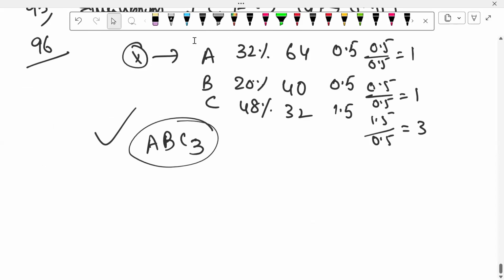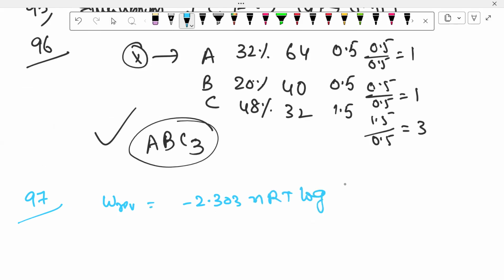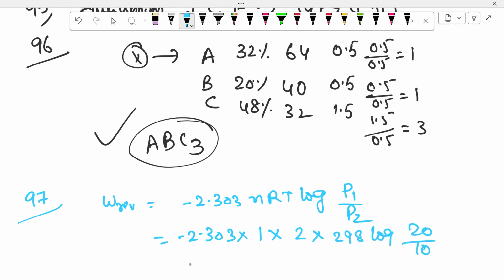Next, we'll go for the next one, 97. The work done, W reversible is equal to minus 2.303 nRT log P1 by P2. N value is moles, 1 mole they gave. R value 2 they gave. Temperature 25 they gave, 298 into log 20 by 10. If you calculate, you will get the answer minus 413.14 calories.